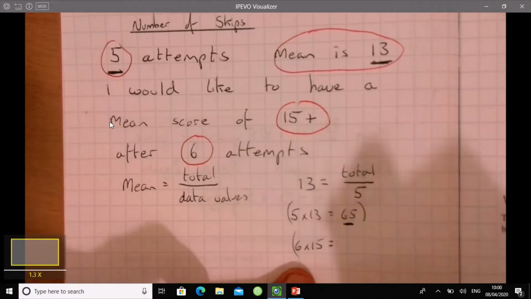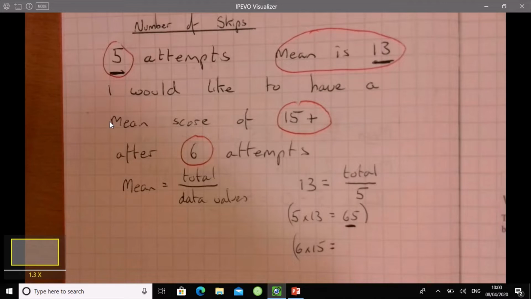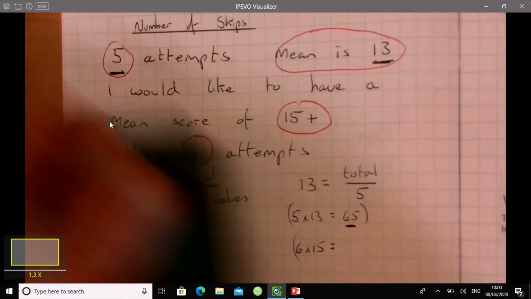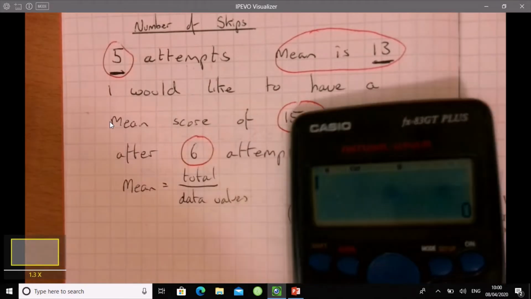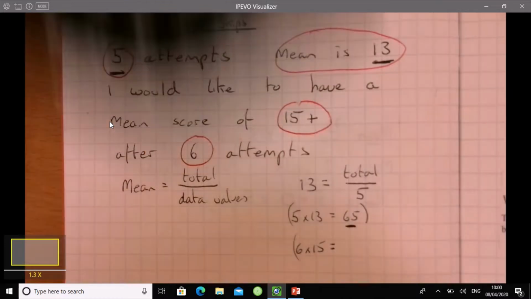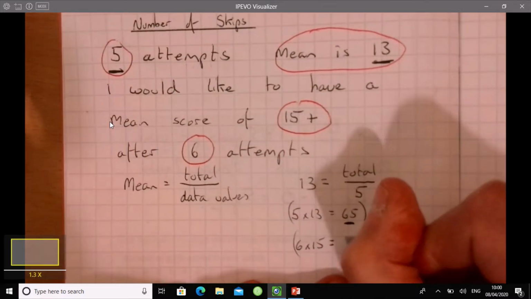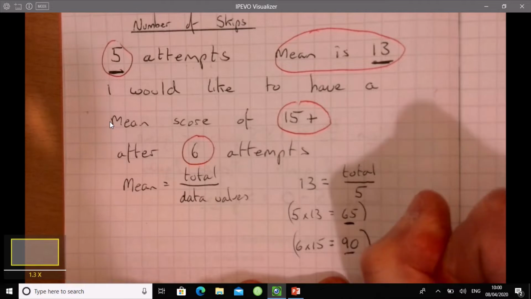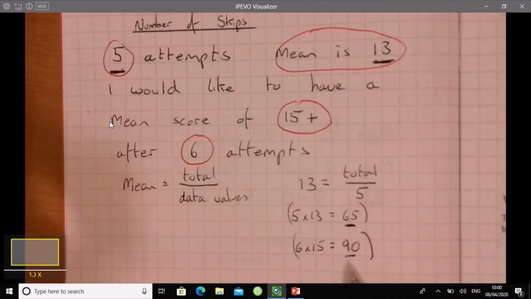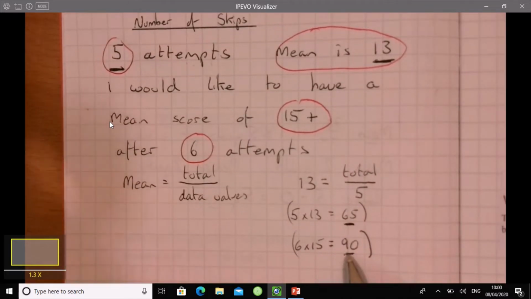Use your calculator if you want to, okay? You're allowed. Don't worry about using your calculator. I've got a calculator here. And 6 times 15 is 90. So I need my total skips to be 90 after 6 goes.